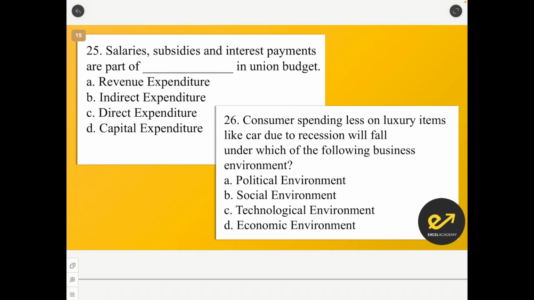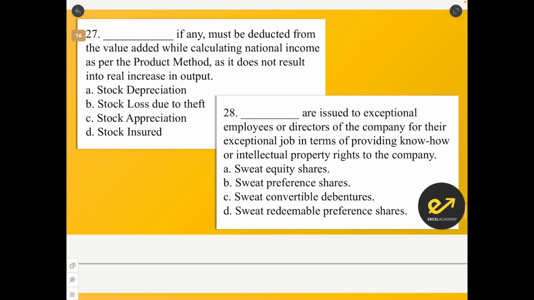Salaries, subsidies and interest payments are a part of dash in union budget. So these are revenue expenditures, because for this there is no capital good that is generated, hence it is a revenue expenditure. Chapter 3 once again. Consumer spending less on luxury items like car due to recession will fall under which of the business environment? So this falls under the economic environment.